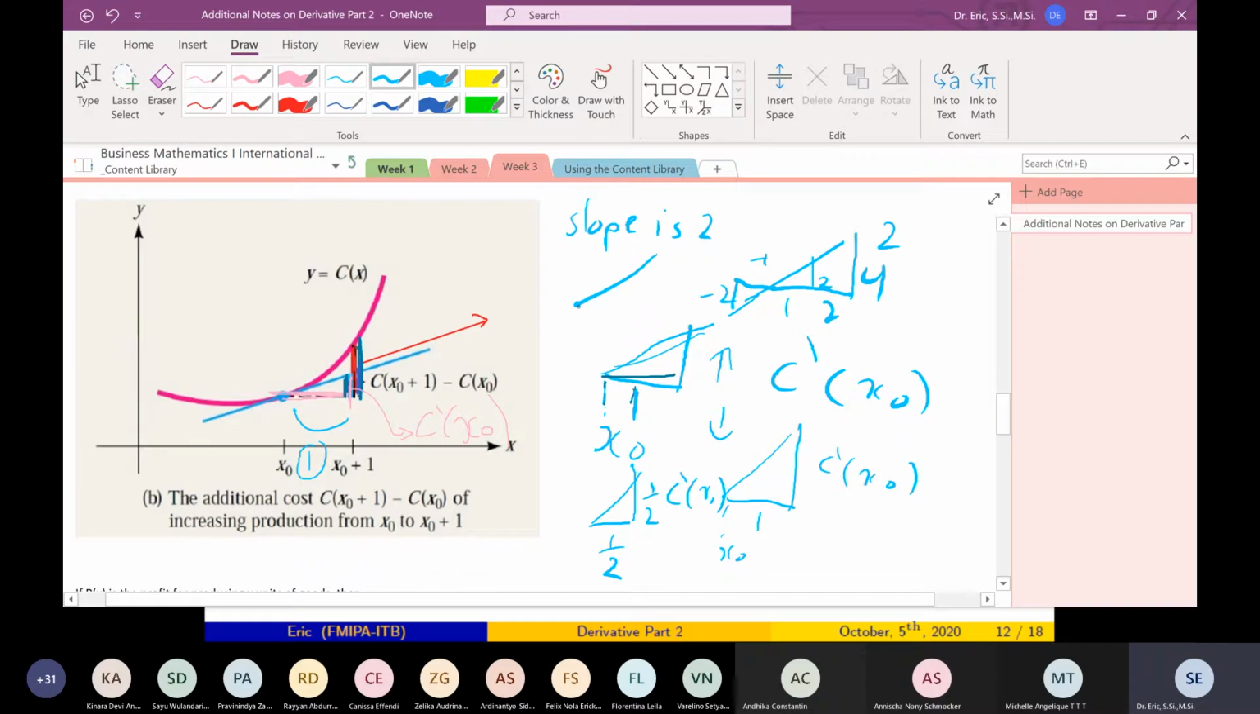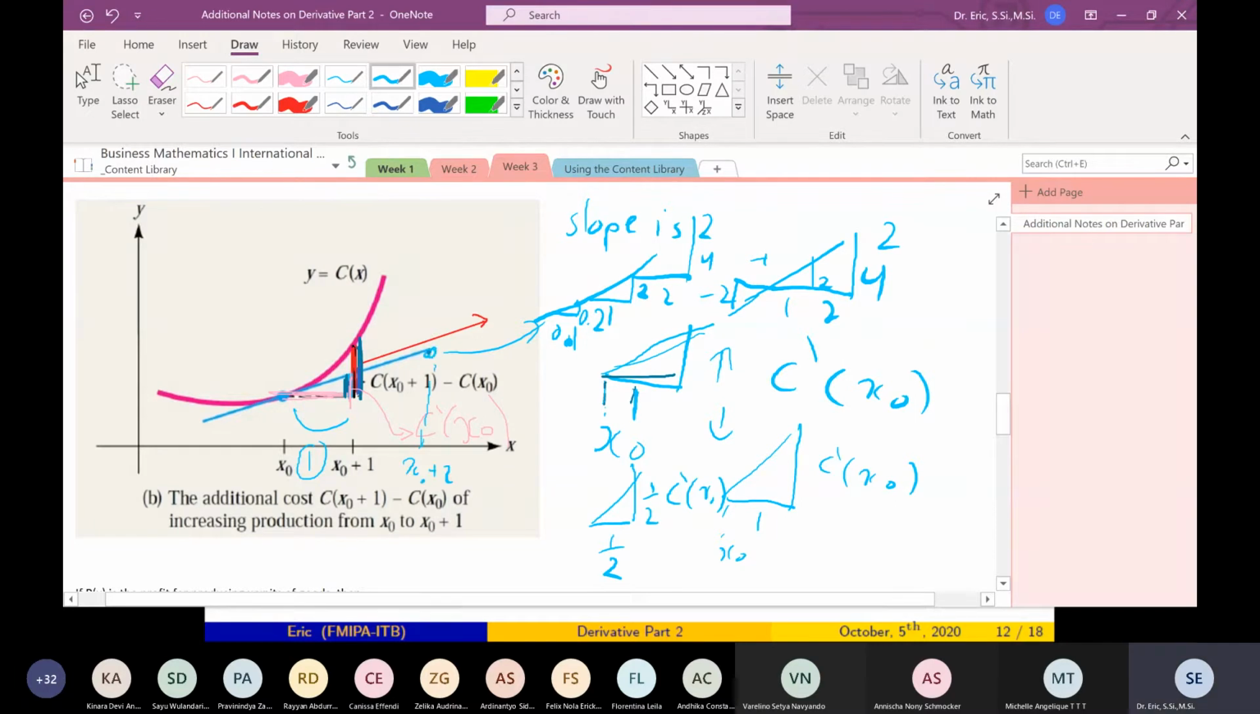If you go up by 1, it will go up by 2. If you go up by 2, it will go up by 4. If you go up by 0.1, it will go up by 0.2. Don't forget, this is linear. But if you look at more units, let's say x0 plus 2, maybe this is x0 plus 2.